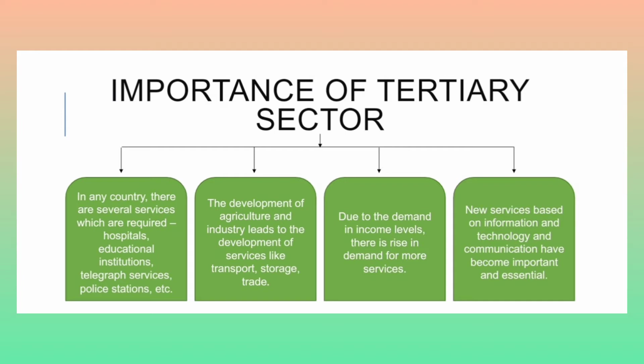The development of agriculture and industry, that is the primary and the secondary sector, actually leads to the development of services like transport, storage, and trade. All the services that are required by the primary and the secondary sector are provided by the tertiary sector. Due to the rise in income levels, there is a rise in the demand for more services. The more the income level increases, the more the requirements of services increase.